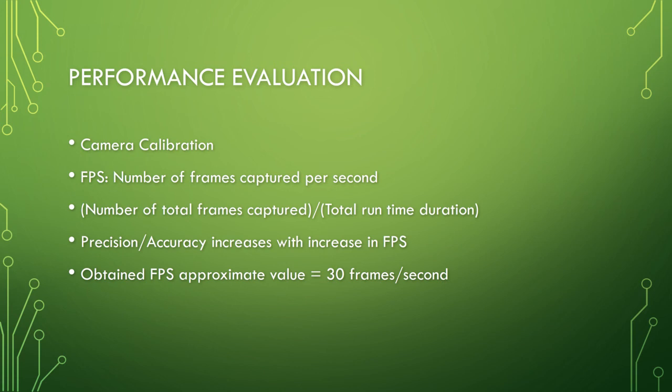Then I could also find the FPS, or frames per second, which is a measurement for how many unique consecutive images a camera can handle each second. It is given by the number of total frames captured divided by the total runtime duration. Ideally, this FPS should be high, and as FPS increases, the precision or accuracy of the output increases. I got an approximate value of 30 frames per second, which is a good value.